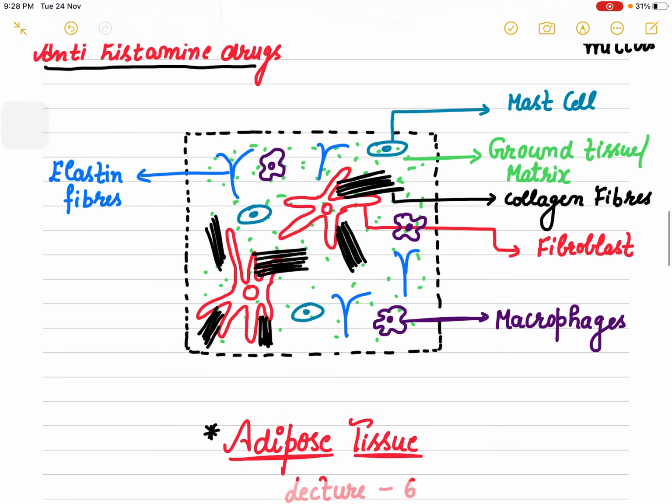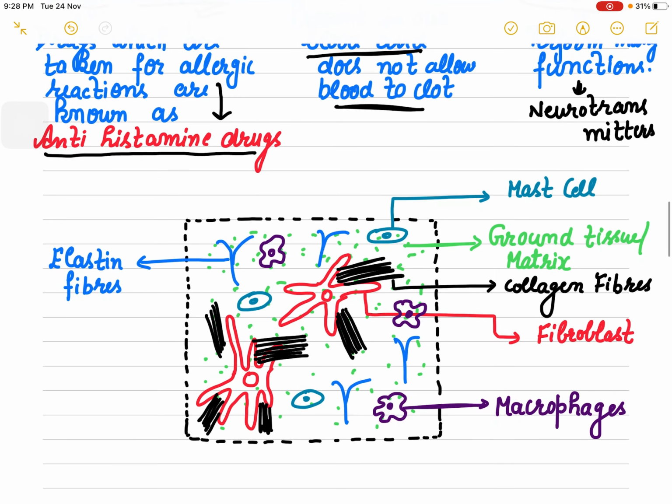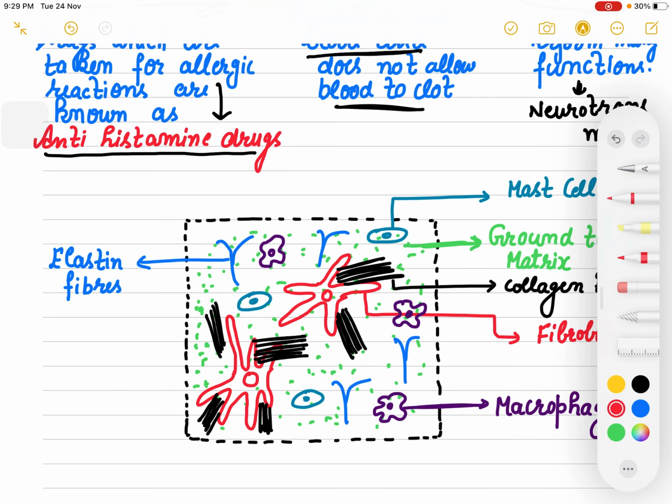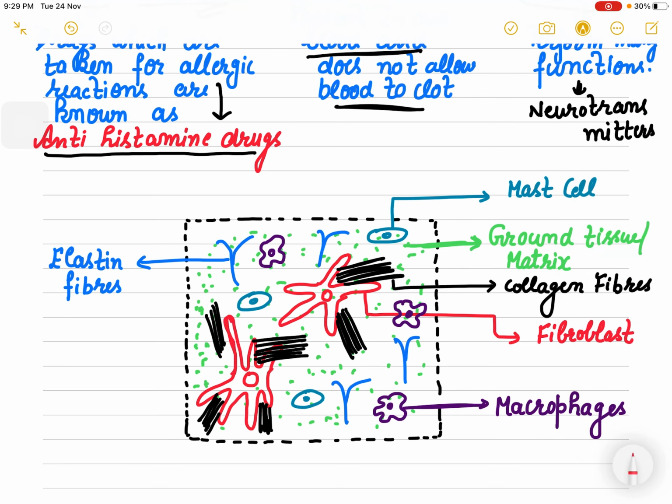Now if you have to draw the structure of this loose connective tissue, as you can see, with the green color I have drawn the basic material on which cells are placed, and this is the ground tissue or the matrix. On this ground tissue I have drawn these protoplasmic extensions, and these cells are fibroblast cells.